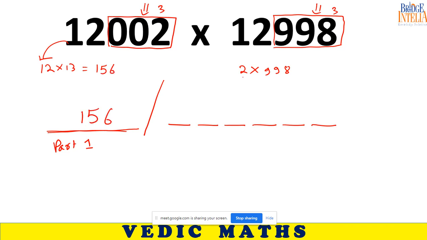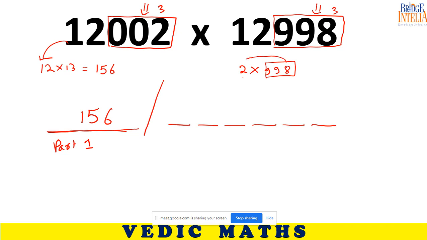Part 2. These kind of questions are asked. See, when you grow up and start participating in competitive exams, you will see these kind of questions are very, very common. Students don't know what trick is to be applied. So 998 into 2. 998 is very near to 1000.